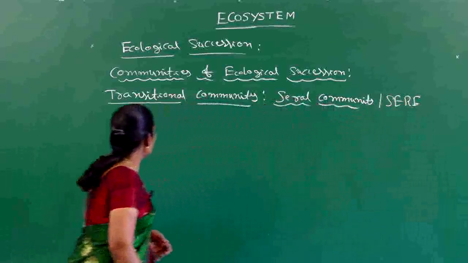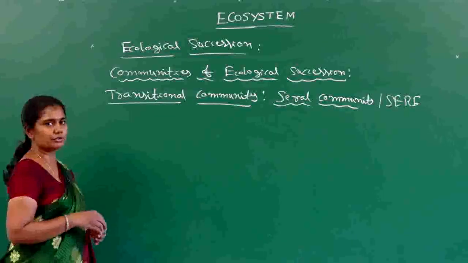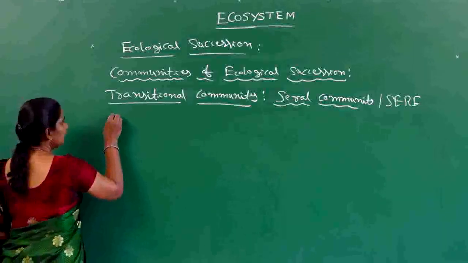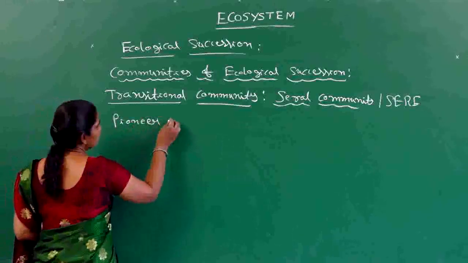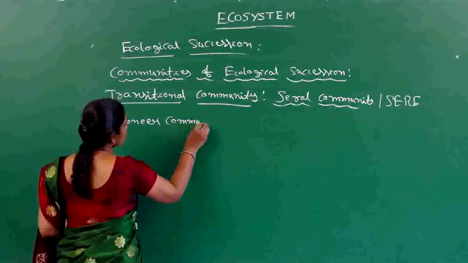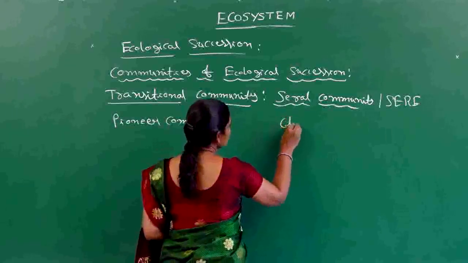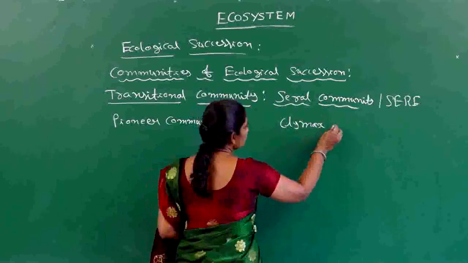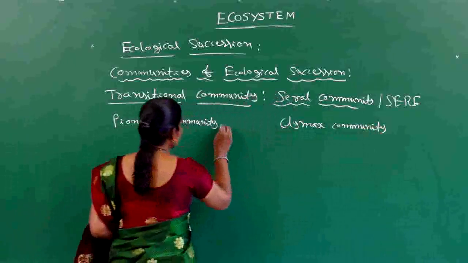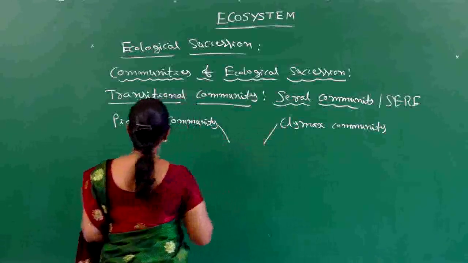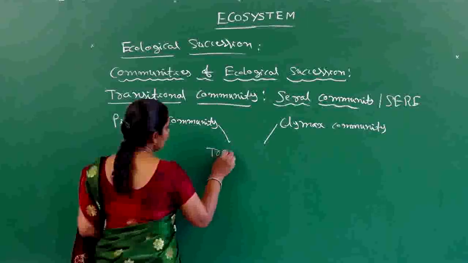So this transitional community is nothing but the series of sequence of communities which comes between the pioneer community and the climax community. In between these two communities, we can see the transitional community.